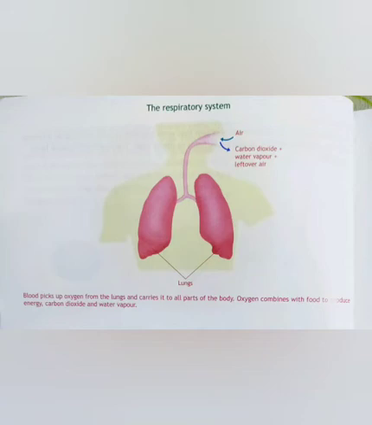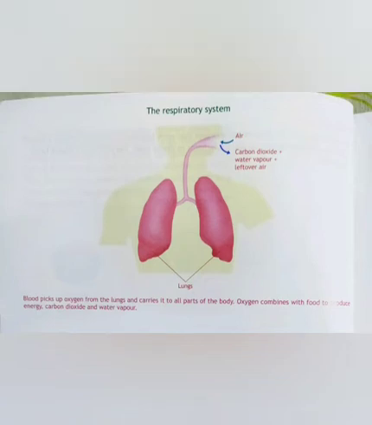Okay, lungs are a pair of spongy organs which help in gas exchange, which means the lungs have air sacs or balloon like sacs inside, and these sacs help in giving out the carbon dioxide from our body and absorbing the oxygen inside the body. So just remember, lungs have air sacs which help in gas exchange. Gas exchange is a process by which oxygen is taken inside a body and carbon dioxide is given outside the body. So this gas exchange happens in our lungs.